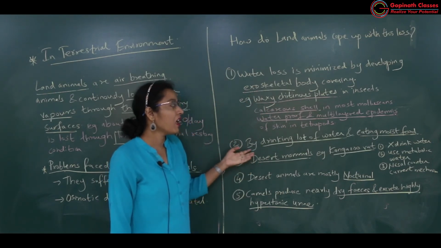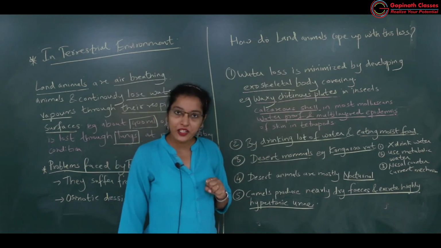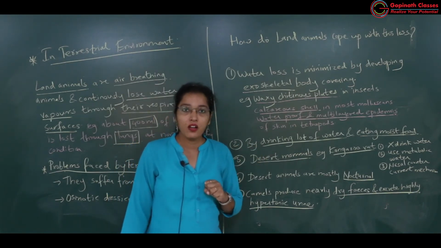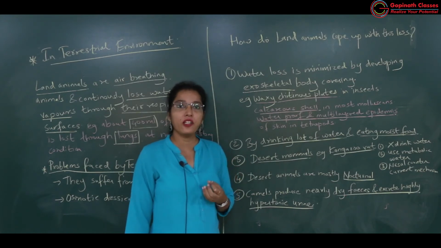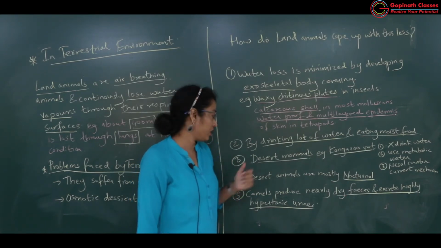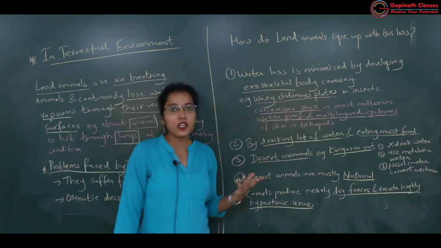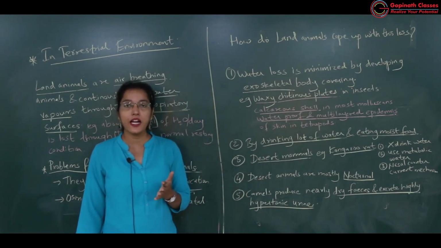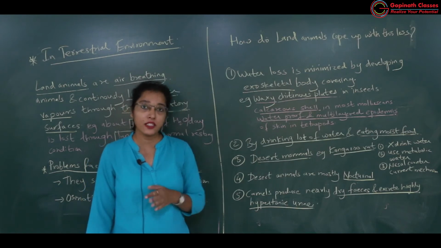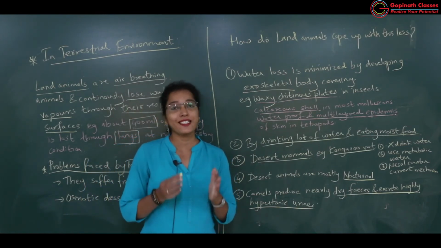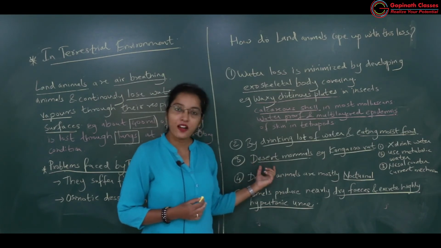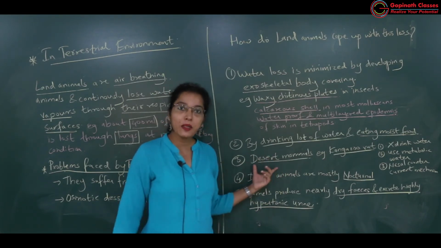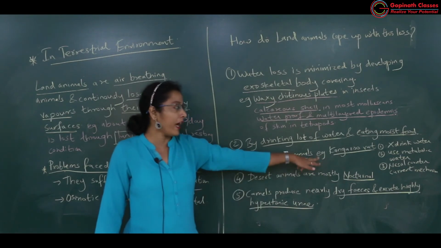Then second, by drinking a lot of water and eating juicy fruits and food which has much water content. Okay, then there are certain land animals which live in areas with excess high temperature. So which area is that? Desert region.